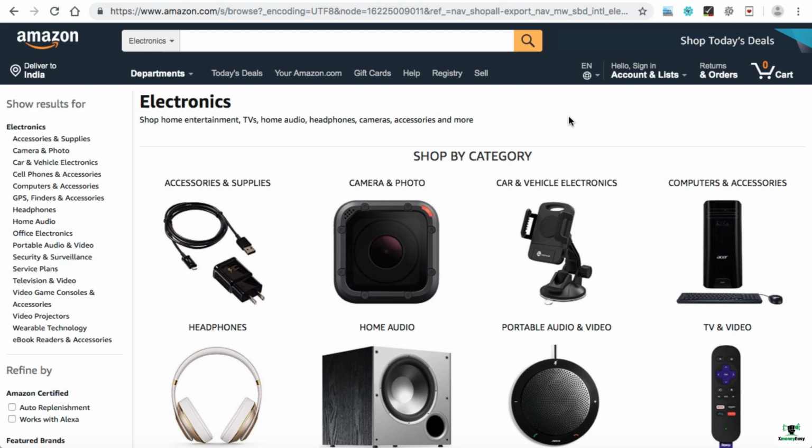In this lecture, we're gonna learn how to create product categories. For example, if you have selected electronics as the niche, then the subcategories under electronics are like this: accessories and supplies, camera and photo, home audio, office electronics. I mean, the product categories are basically the specific topic under which you can list the similar type of products that are relevant to that product category. So we need to create these type of product categories in our affiliate website as well.